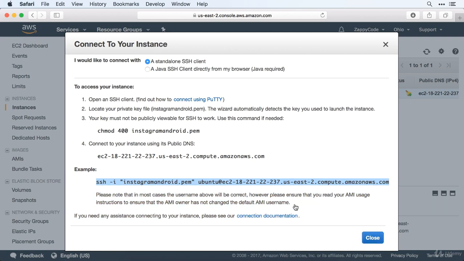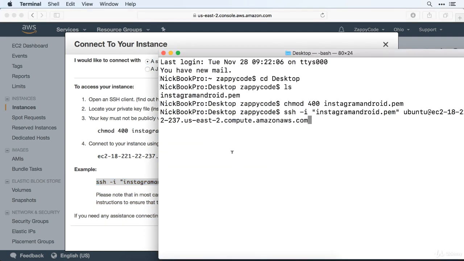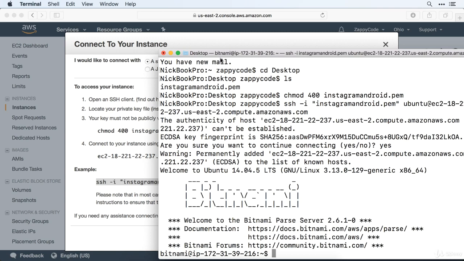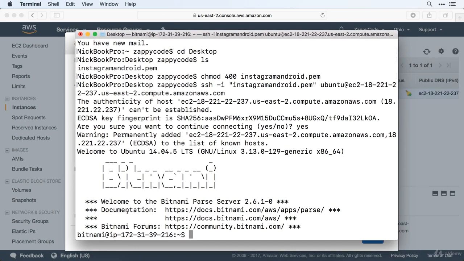So we're going to go ahead and copy this line of code, and paste it in there. It's going to say, are you sure that you want to connect to this? And we're going to say yes. And if you see this screen, this means that you have successfully been able to connect and you are ready to rock and roll.